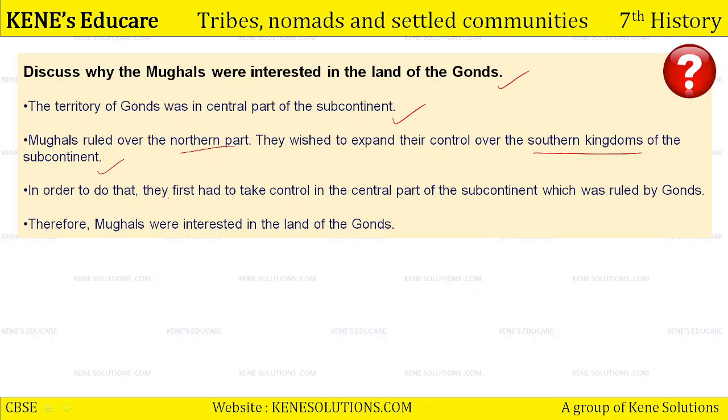In order to do that, they first had to take control in the central part of the subcontinent. अगर आप नॉर्थ में हैं और आपको साउथ जाना है तो पहले आपको सेंट्रल पे भी तो कंट्रोल करना पड़ेगा so that these people do not disturb your conquering policy. So, in order to take control over the southern kingdoms, first Mughals had to take control over the central part of the subcontinent, which was heavily and very powerfully ruled and controlled by Gonds. Therefore, Mughals were interested in the land of Gonds.